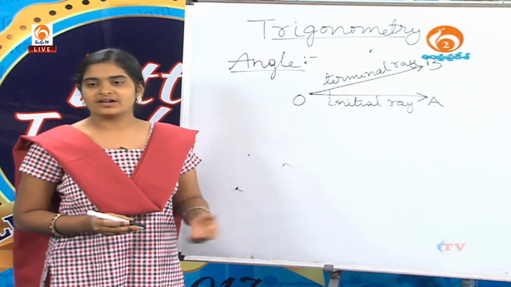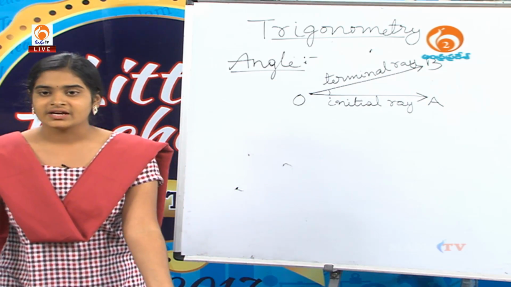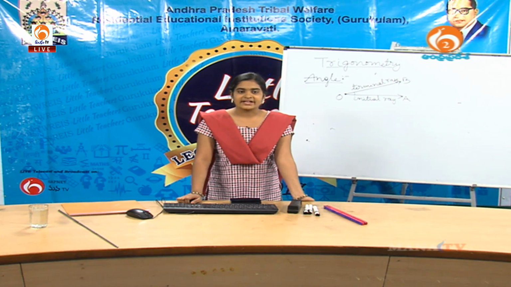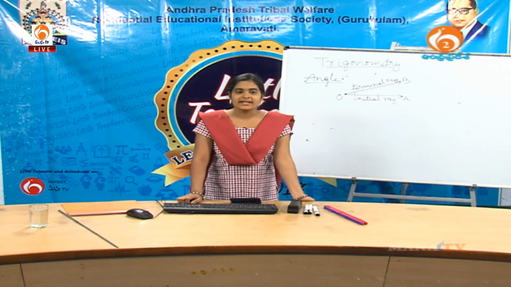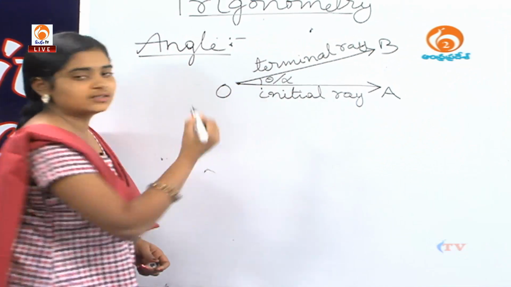When the terminal ray comes to a linear position with OA, it is called a straight angle, because it looks like a straight line. Commonly we denote the angle by using theta or alpha.